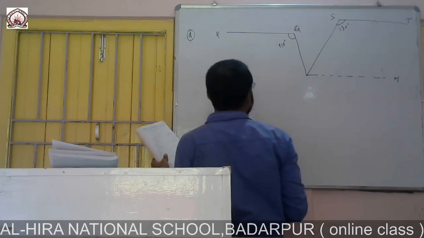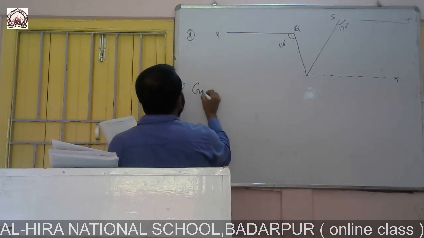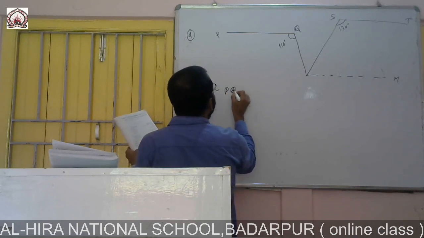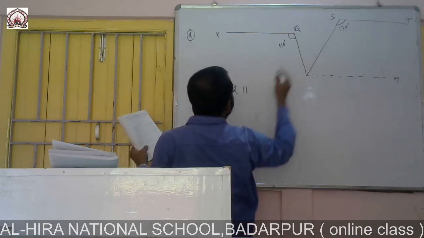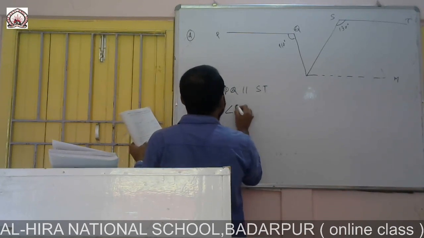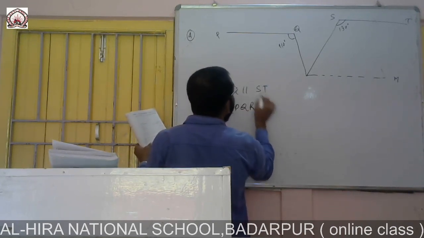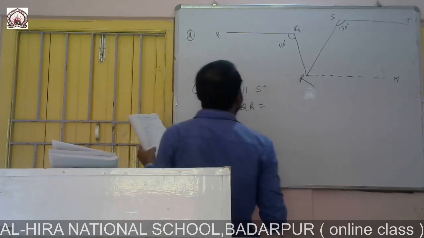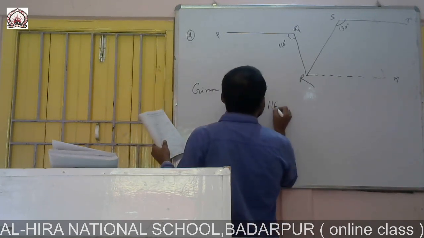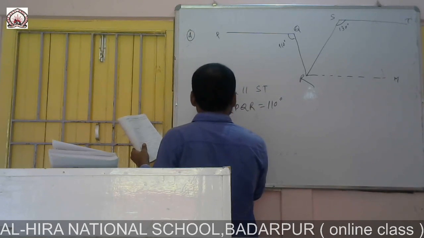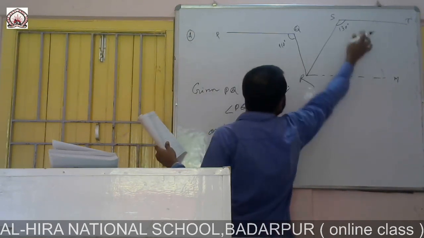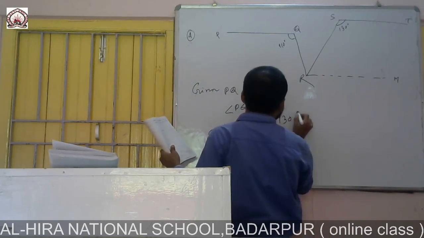And so as earlier, given PQ parallel to ST and given what? PQR is 110 degree and angle RST is given 130 degree.